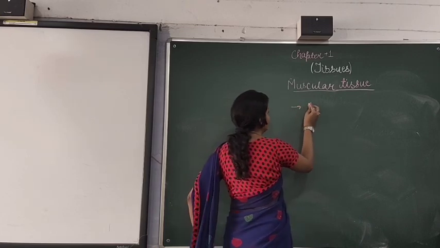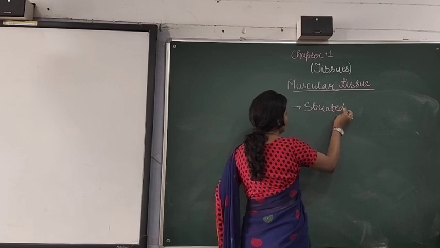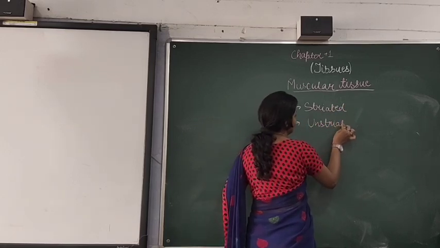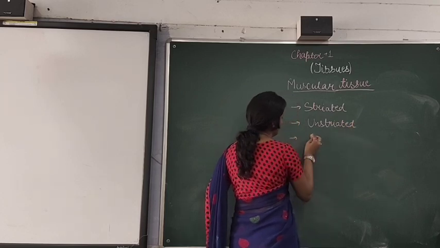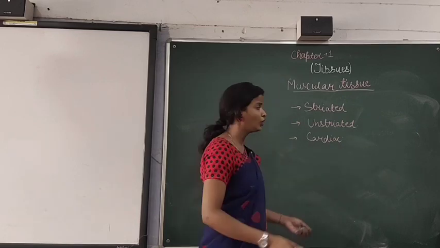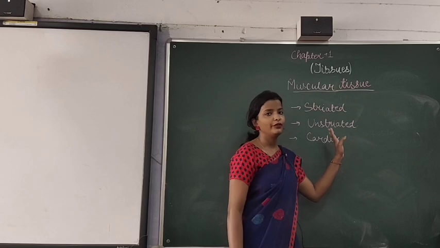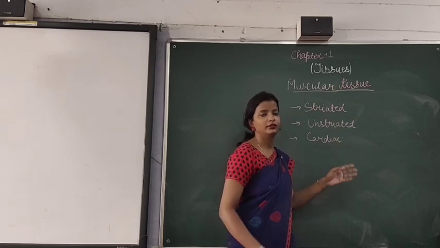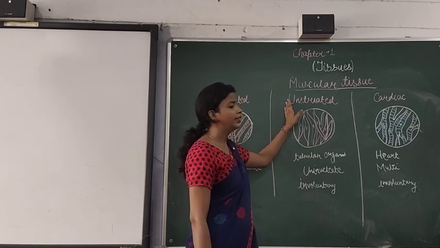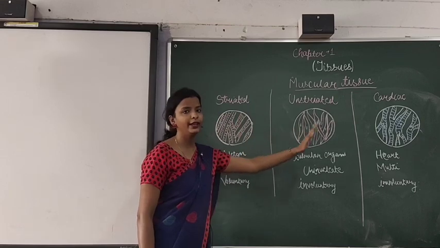First one is striated, second one is unstriated, and the third one is cardiac. So striated muscles, unstriated muscles and cardiac muscles. Now we will discuss them in detail. As I have already told, it is of three types: striated, unstriated and cardiac.